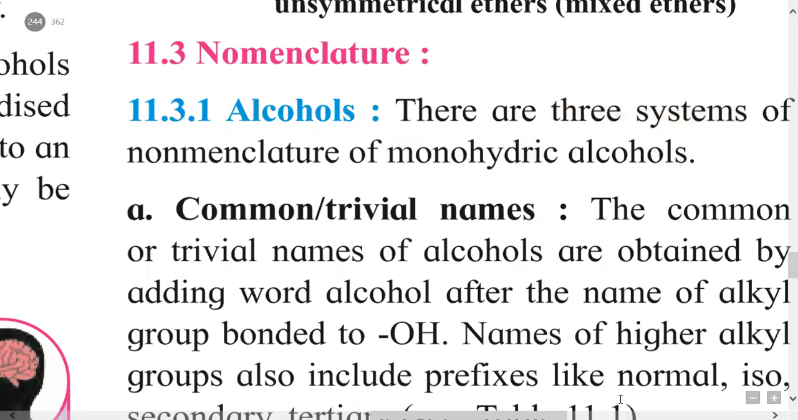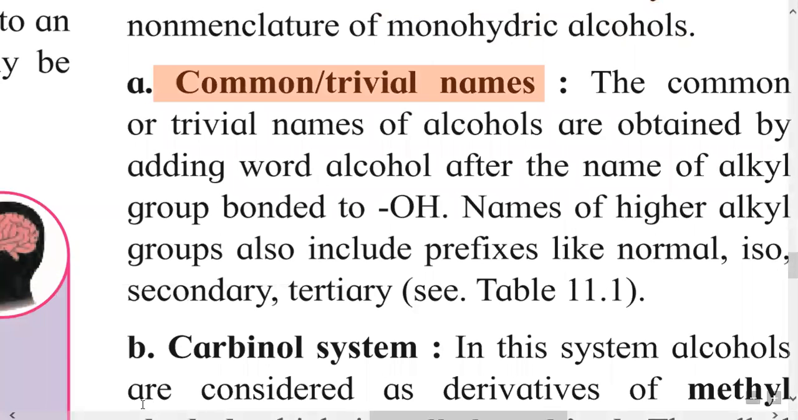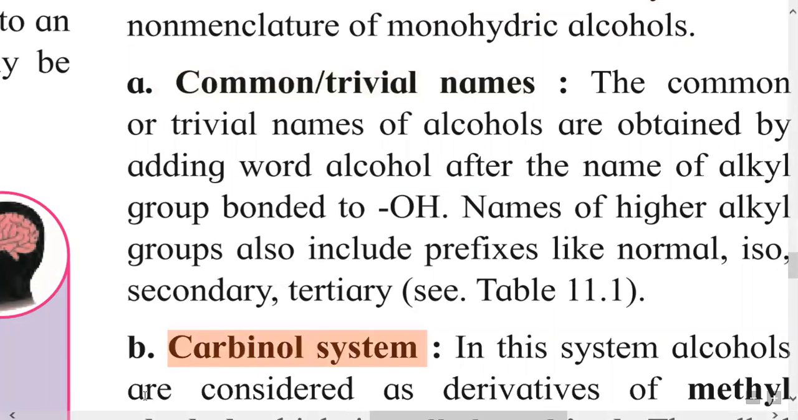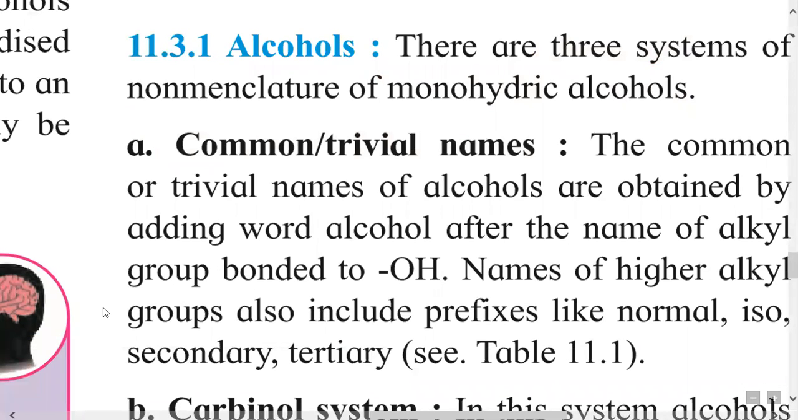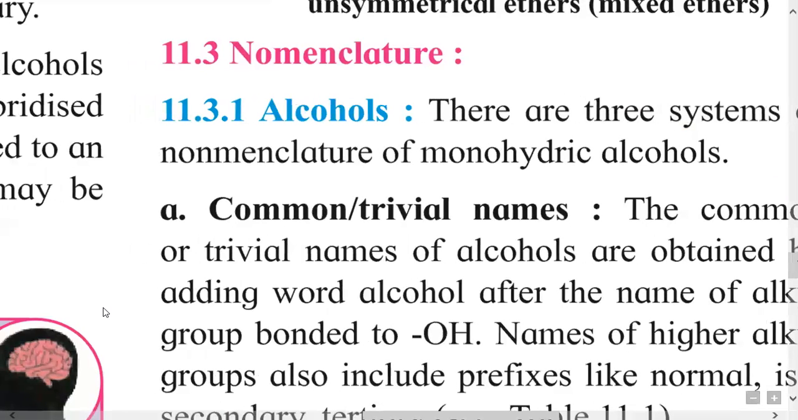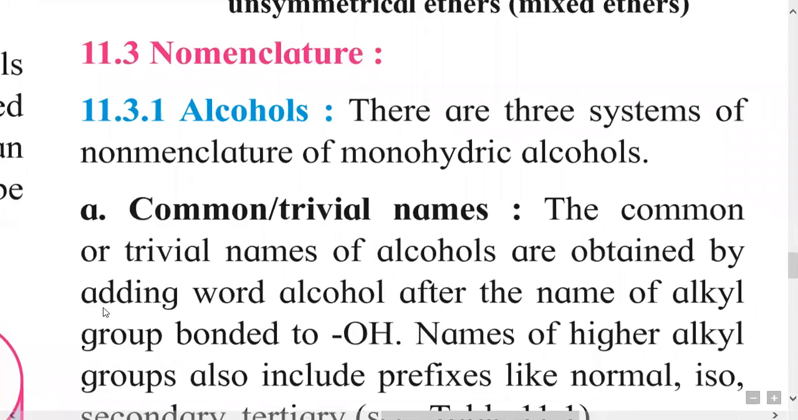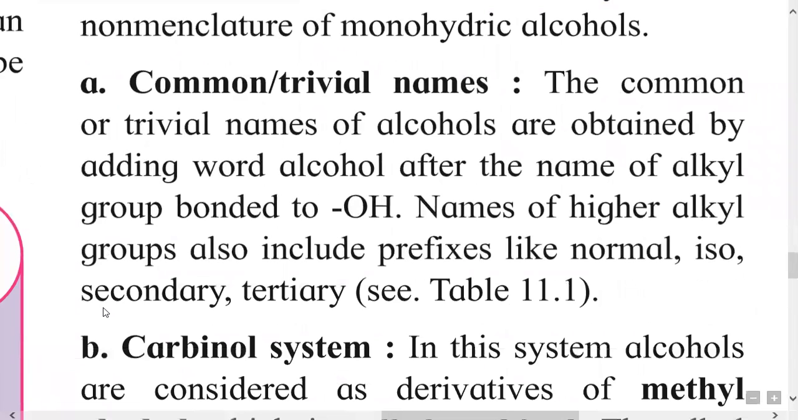These three systems are: first is the common name system, also called the trivial names. Then the second system is the carbinol system, and the third system is the IUPAC nomenclature system. We will study all these nomenclature systems in detail for alcohols. Now first is the common name system, or trivial names.